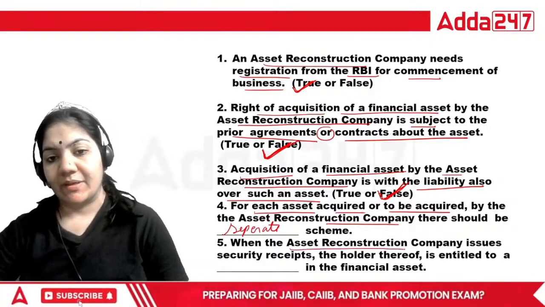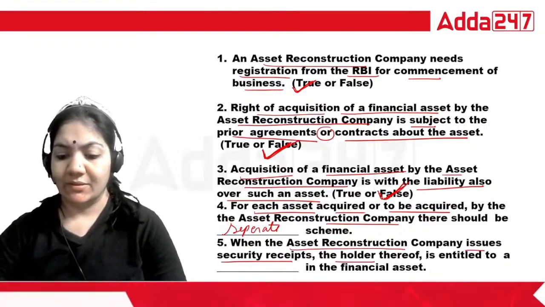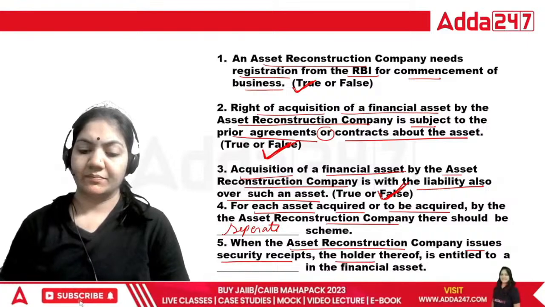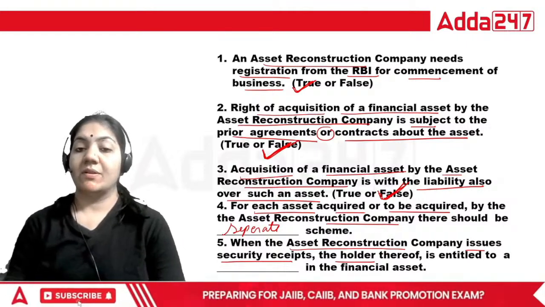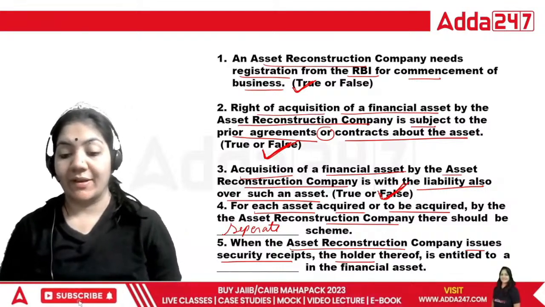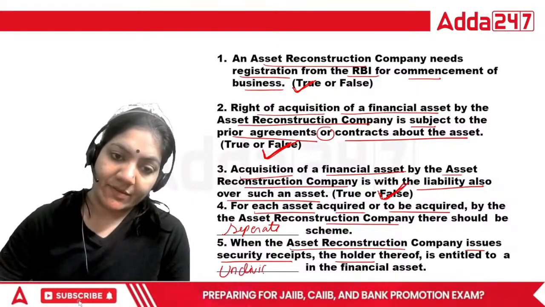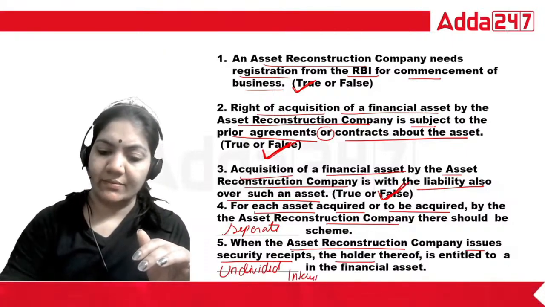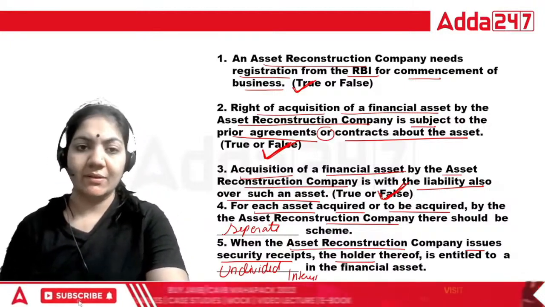When ARC company issues a security receipt, the holder is entitled to a dash in the financial assets. When ARC company issues the security receipt to the qualified buyer, the holder is entitled to a dash in the financial assets. You have to remember this: undivided interest. That is the undivided interest in this. So for the fifth, undivided interest will be the right answer. These are the things that you have to remember.